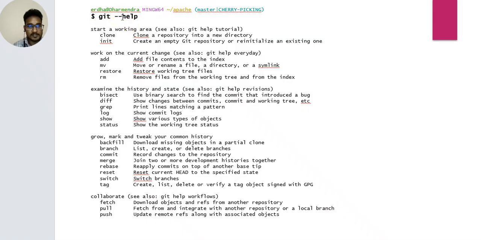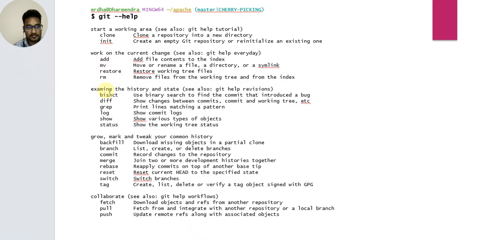This command is git --help. So the help lists commands to start a working area. See also git help clone. Clone a repository into a new directory. Init, create an empty Git repository or reinitialize an existing one. Add, add file contents to the index. MV, move or rename a file or directory. Restore working tree files. RM, remove files from the working tree and from the index.